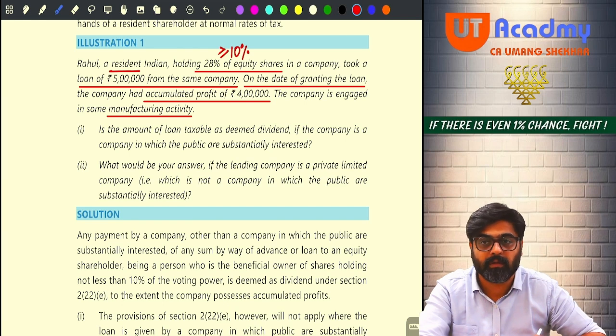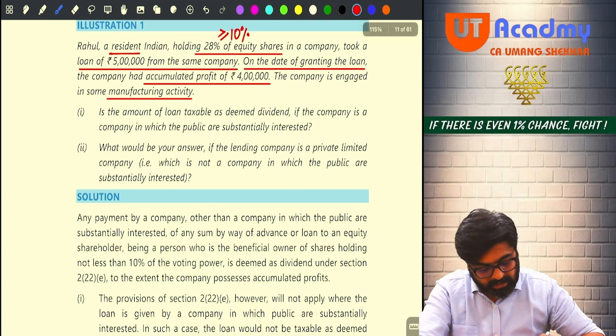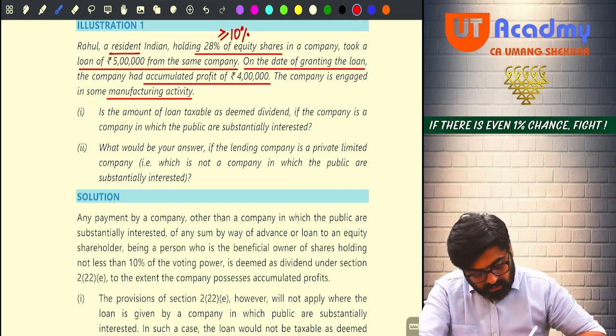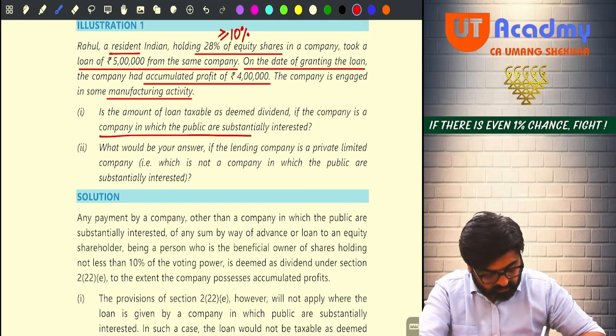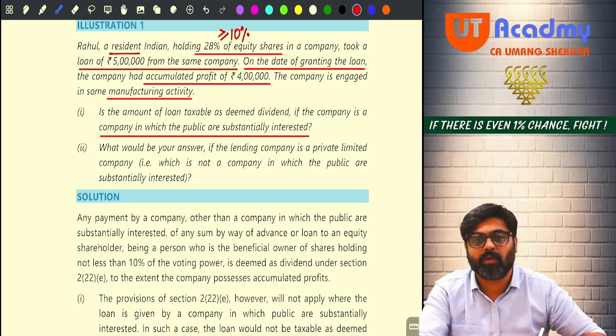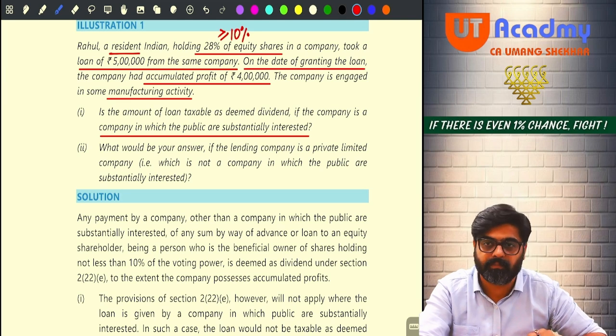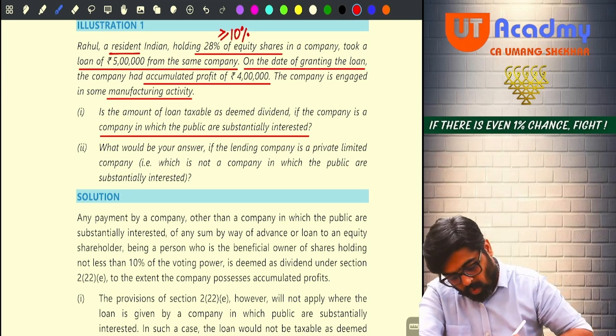Now, is the amount of loan taxable as deemed dividend if the company is a company in which the public are substantially interested? If the company is a company in which the public are substantially interested, then the loan given by the company will not be treated as deemed dividend in the hands of the shareholder. So write down no.